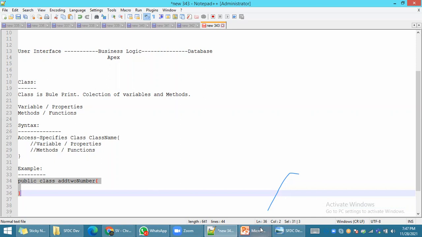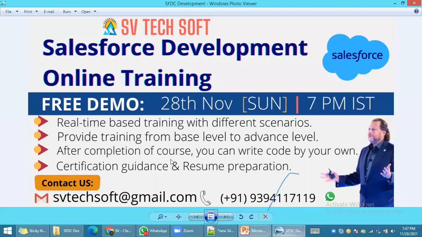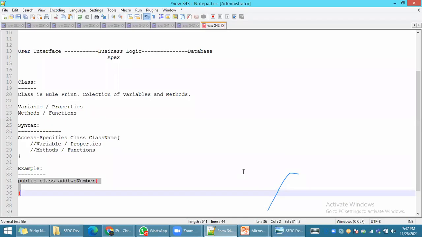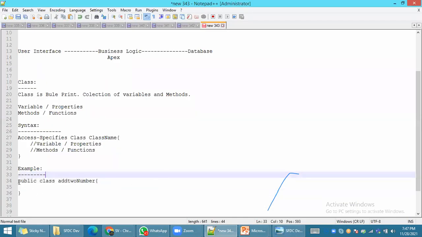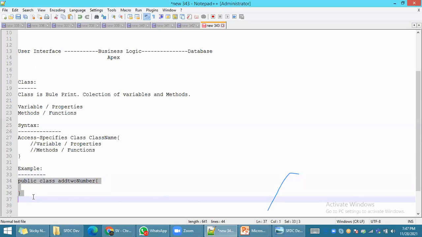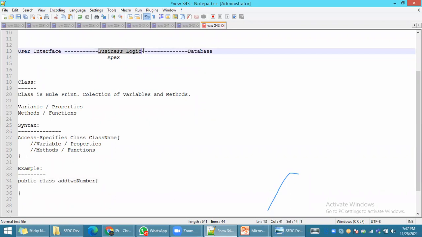As I mentioned, our complete training will go from base level to advanced level. Sometimes you may feel it is very silly, and sometimes you may feel you are not able to understand. But it's our responsibility to teach each and every concept. We will cover each and every module in detail. If you know this now, you can do anything, because with this class only you can build your complete business logic with the help of your variables and methods.